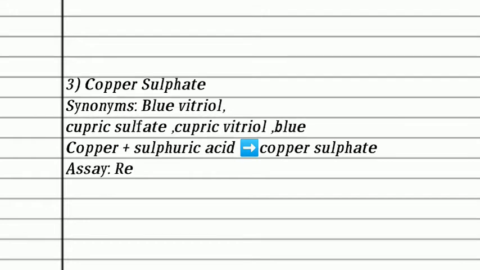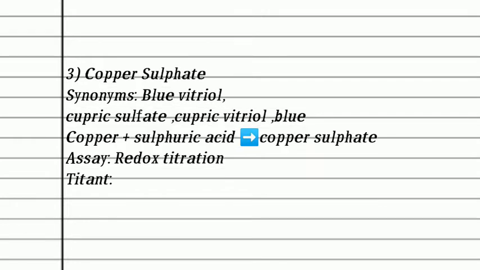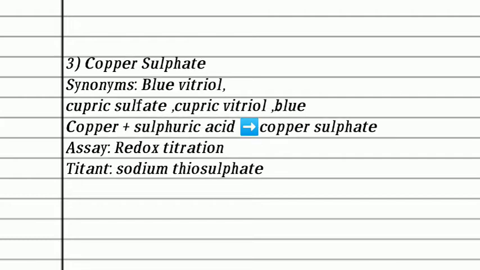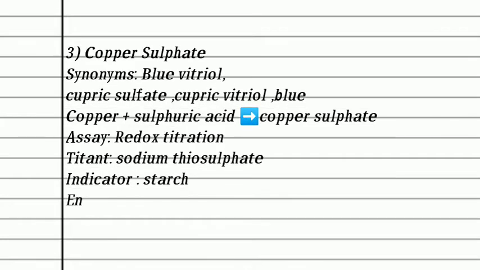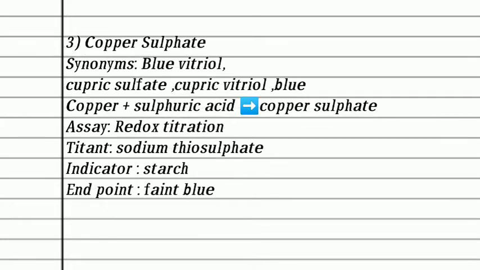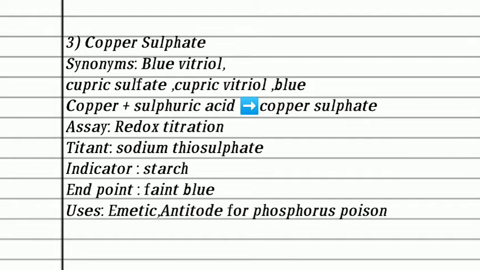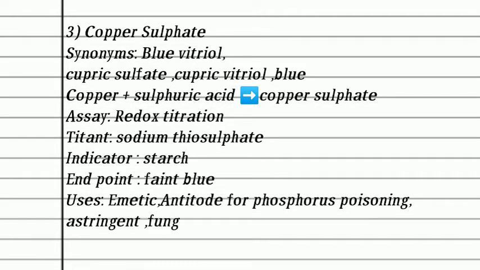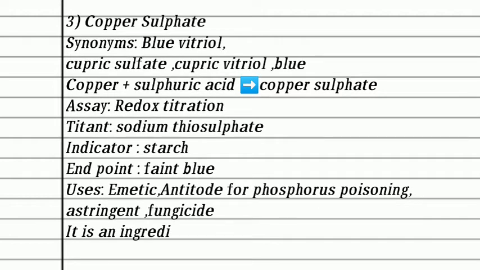The third compound is copper sulfate. The synonyms of copper sulfate are blue vitriol, cupric sulfate, cupric vitriol or simply blue. Preparation reaction: copper sulfate is prepared by sulfuric acid treated with copper in the presence of oxygen. We get copper sulfate. The assay of copper sulfate is performed by redox titration.